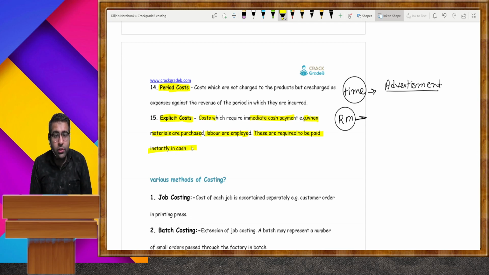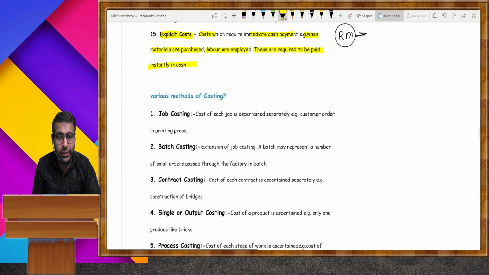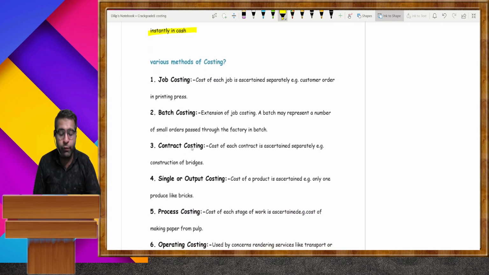Okay, students. So till now we have completed the types of cost. How many types of cost are there? Now we are moving to our next topic, that is methods of costing. Which type of method is followed for calculating costing? In your syllabus we are going to understand all the methods of costing in detail, but here is a short detail of these methods.